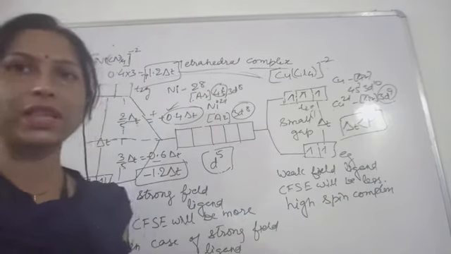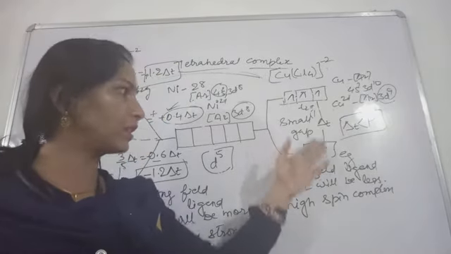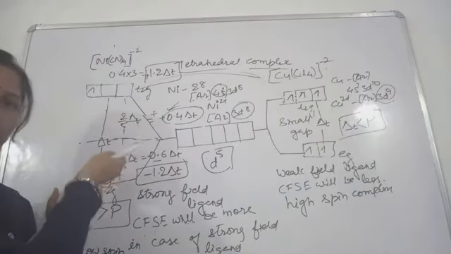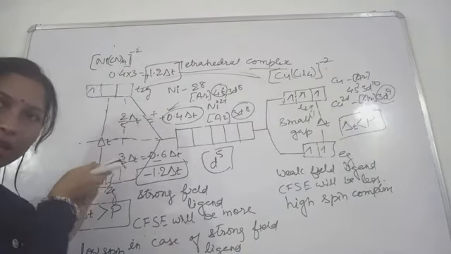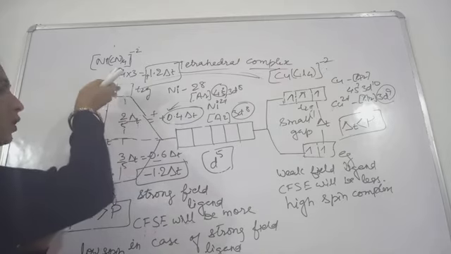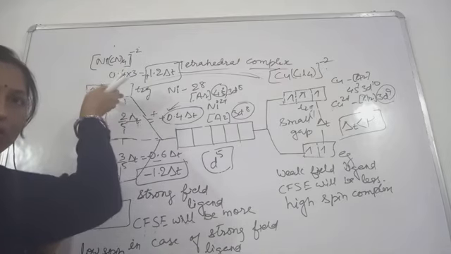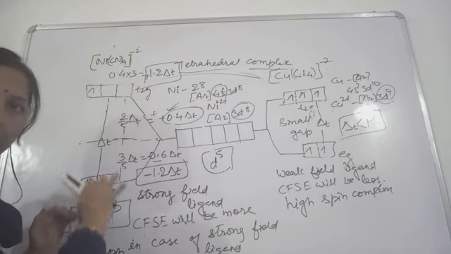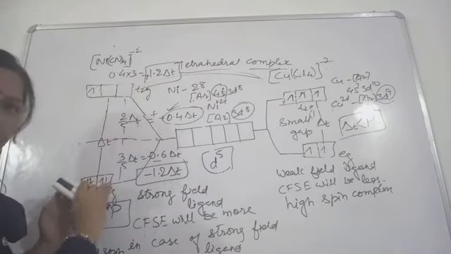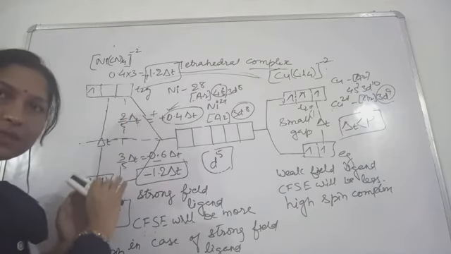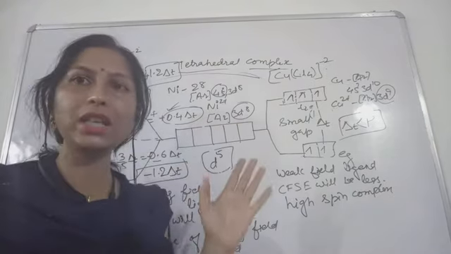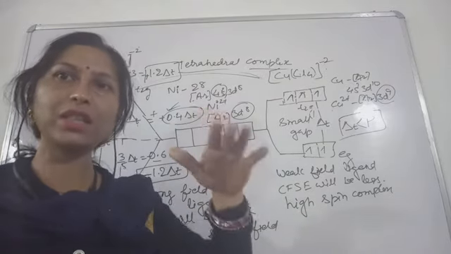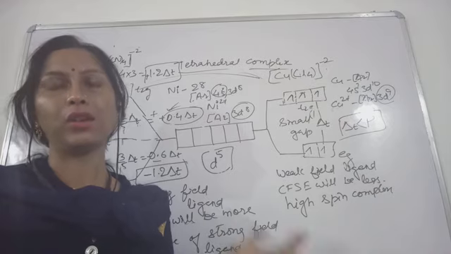That is why we can see the colors. So this is the answer, d-d transition. If they absorb more energy, they go to a higher energy level and get excited, and from the excited state they definitely come back to the ground state, emitting radiation. Because that radiation is in the visible region, the colors can be observed.